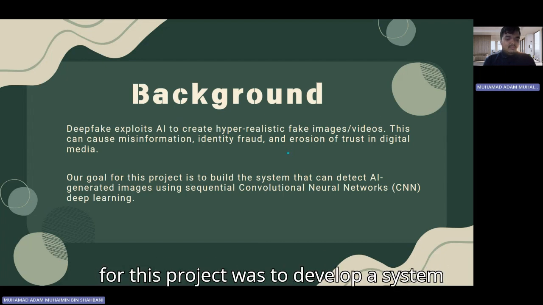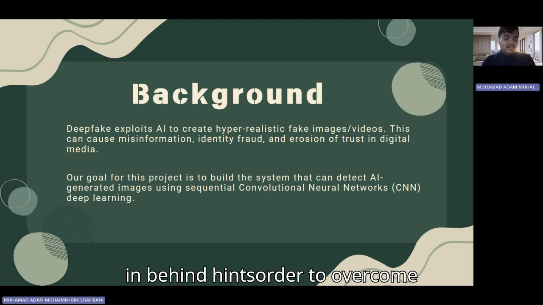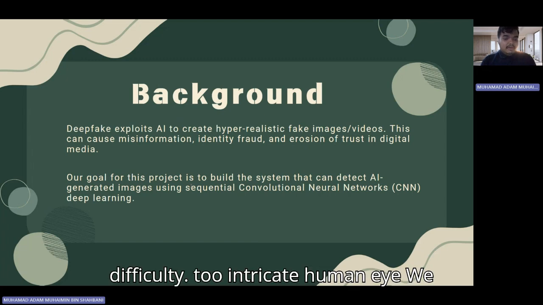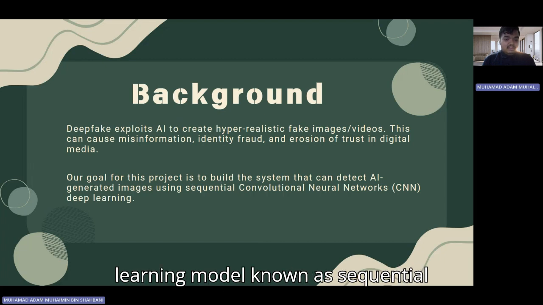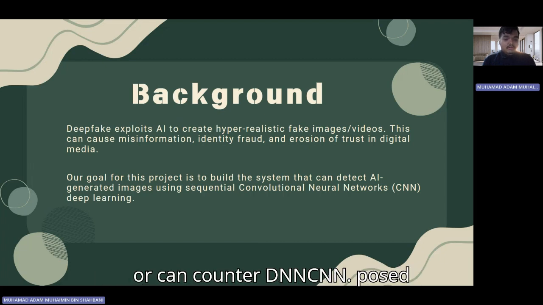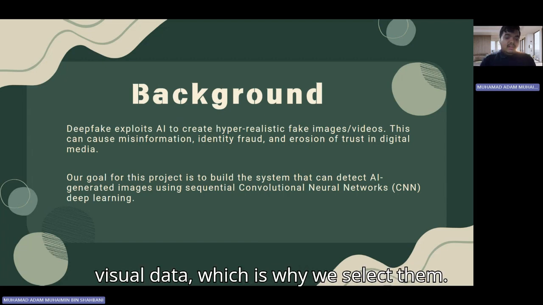So our team's goal for this project was to develop a system that can automatically identify fake and generated images in order to overcome this difficulty. We have decided to employ a particular type of deep learning model known as a sequential convolutional neural network, or CNN. CNNs are very effective at analyzing visual data, which is why we selected them.